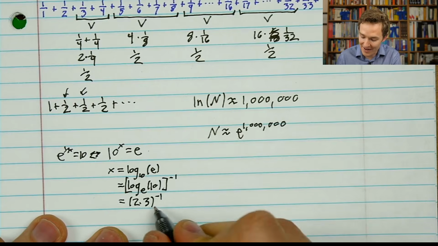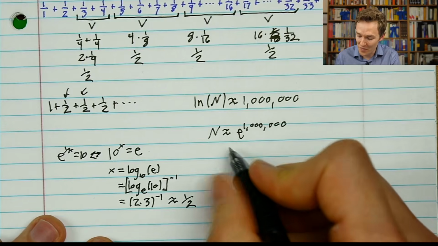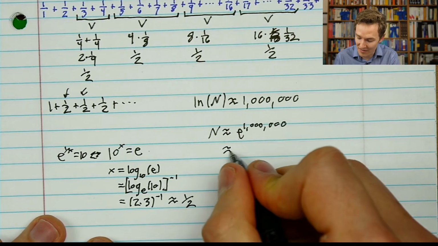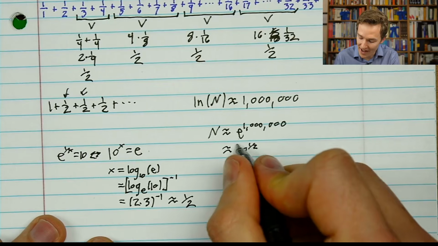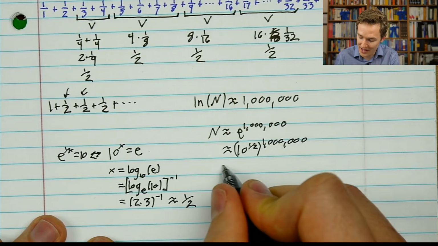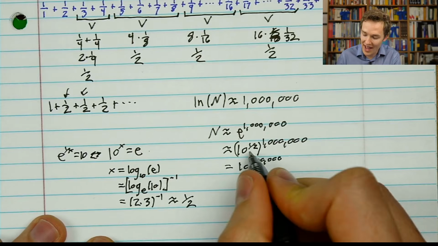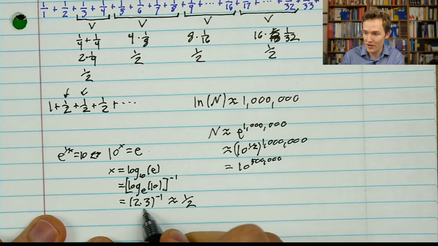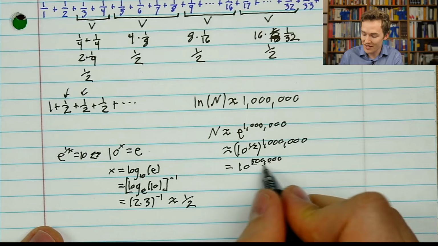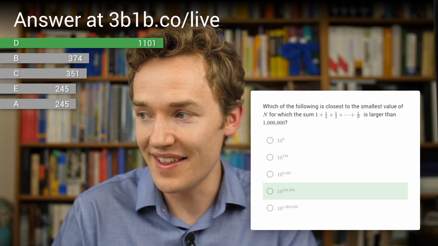So if you're asking what's 1 divided by 2.3, very roughly, it's like a half. So we could think of n as being very, very roughly something like 10 to the 1/2 times 1,000,000, just to get us something kind of close. So that looks like it's 10 to the 500,000. And we know that 1/2 really should be a little bit smaller because we're taking 1 divided by 2.3, not 1 divided by 2. So the number should be something a little smaller than 500,000. And indeed, of all the options here, there's one that's much closer to 10 to the 500,000 than anything else. So our very rough approximation would get us there. All right, so that's pretty fun.